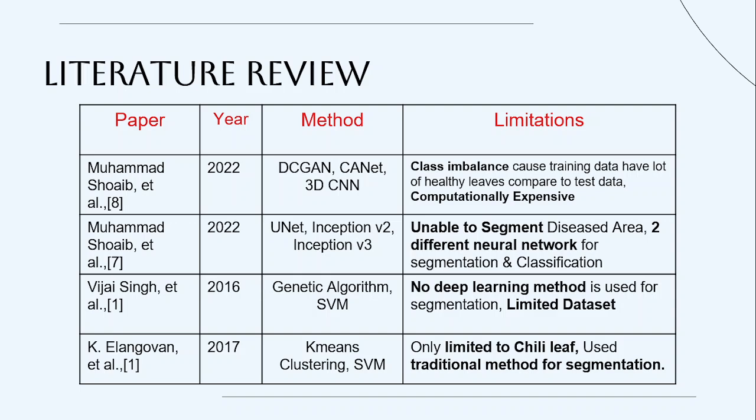Then I have K. Elangovan. He uses K-means clustering for the segmentation and SVM for the classification, also similar to Vijay Singh. And also the limitation was a traditional method for segmentation, and it was only limited to chili leaf.